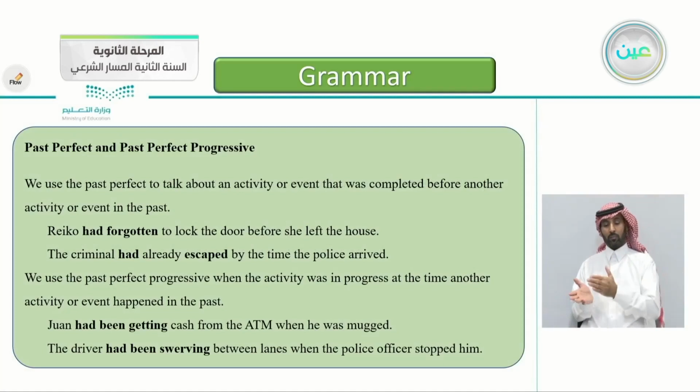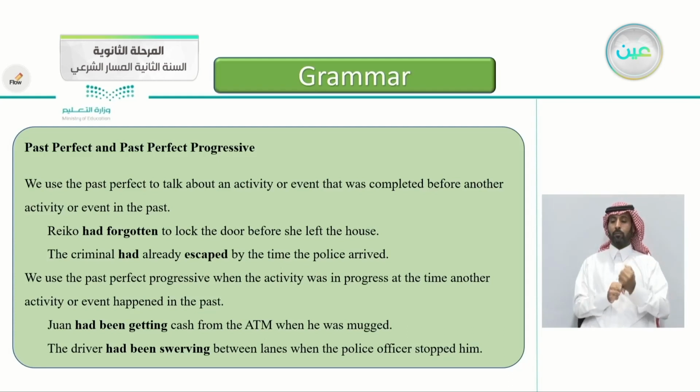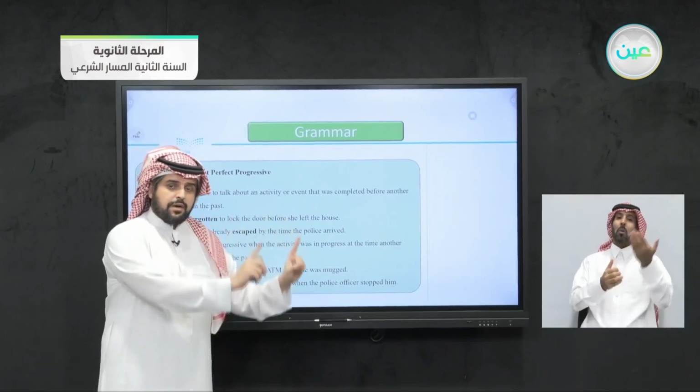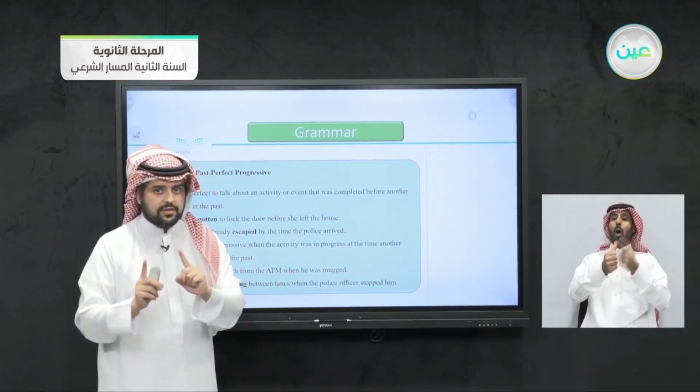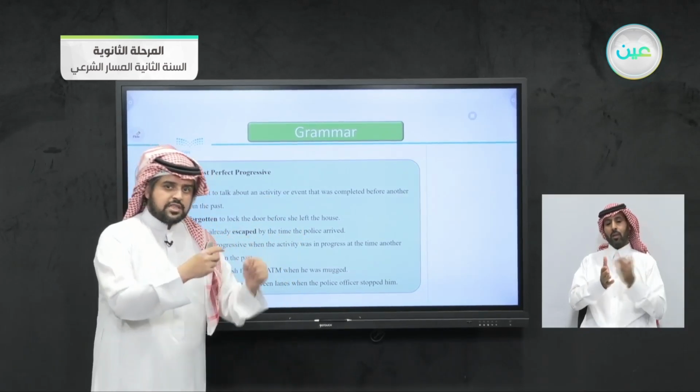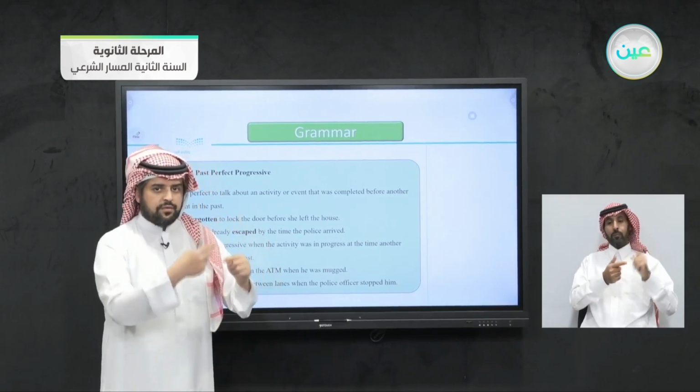Jumping on to the next part, past perfect and past perfect progressive. We use the past perfect to talk about an activity or event that was completed before another activity or event in the past. So now you know that we have two activities. Both of them are in the past. Just one activity finished before the other, or one happened before the other one.